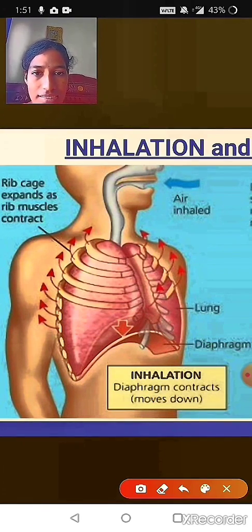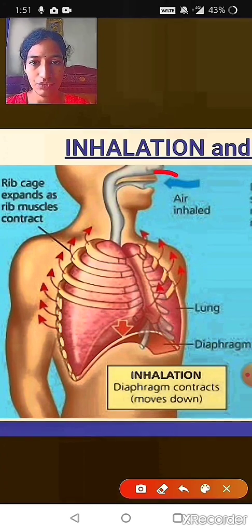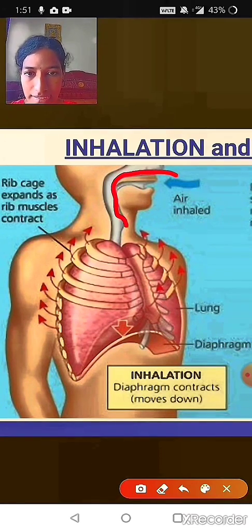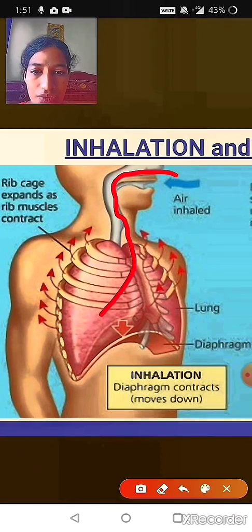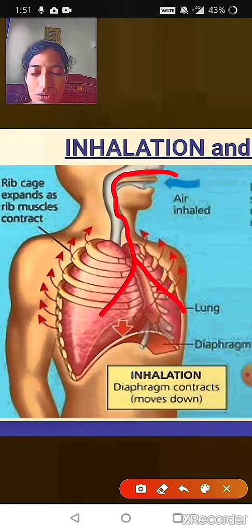Once the air gets passed from your nose, it passes through the nasal cavity and enters into your lungs. After entering into your lungs, the chest cavity starts to expand, meaning the rib cage and the muscles which are present around the lungs start to expand or increase.